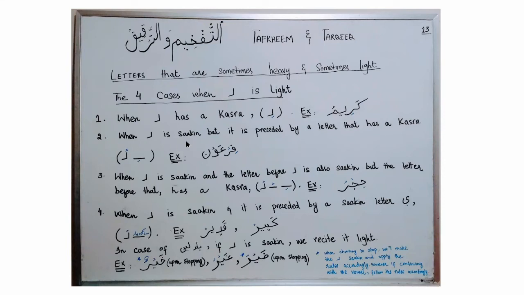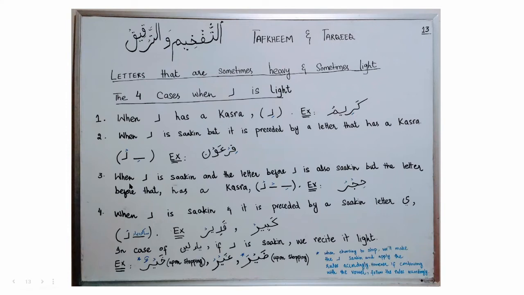In the second case, if letter Ra is sakin and the letter before letter Ra has a kasra, in this situation, you will recite letter Ra with tarqiq. You will say Fir'aun. You will not say Fir. You will say Fir. You will make this Ra light with tarqiq with thinness.